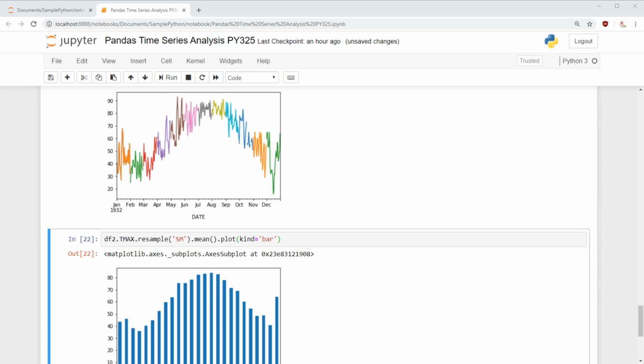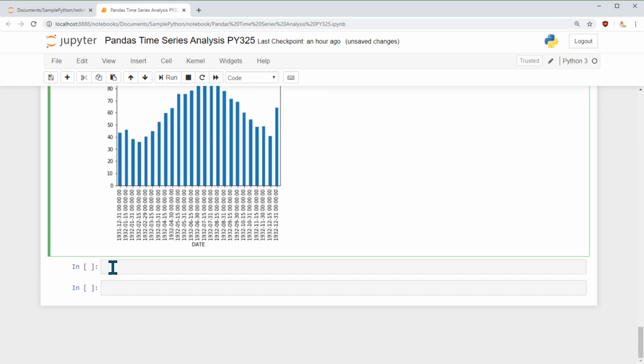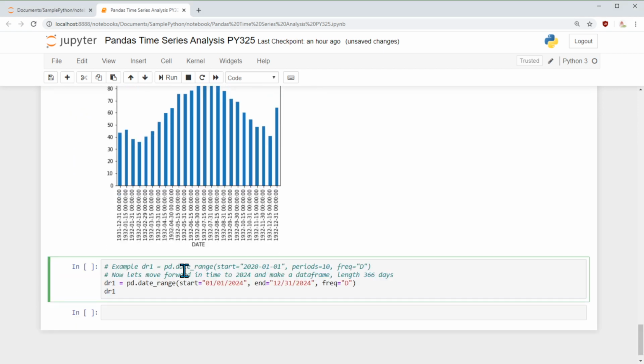Now let's learn the next topic. There are times that we want to select a different date because we want to forecast in the future. My manager calls me and says, "Hey, can you predict the future temperature in the year 2024?" Then I say, "Yes, I can." He said, "How would you do?" I would take the historical value and add some variation to that, and I will predict.